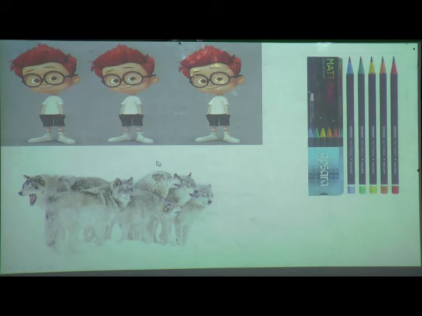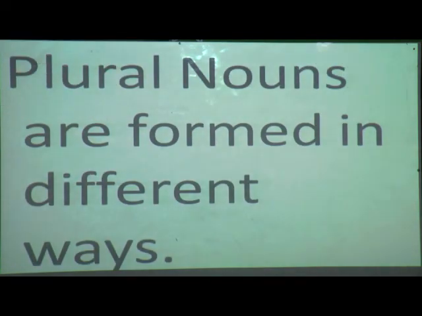Understood, students, what you have learned about plural nouns? I hope you have understood the difference between singular noun and plural noun. A singular noun stands for only one person, place, animal or thing, and a plural noun stands for more than one person, place, animal or thing. Now how can we form these plural nouns?